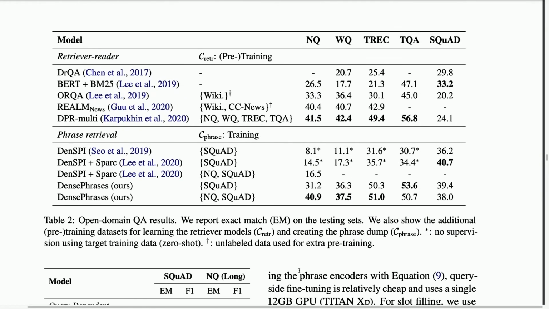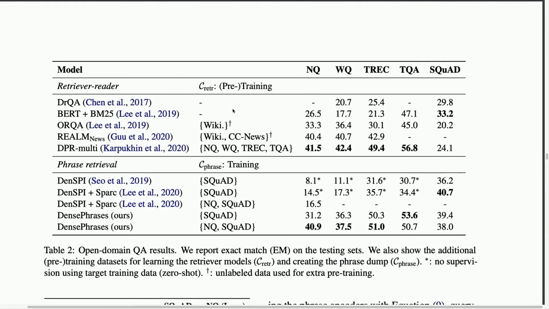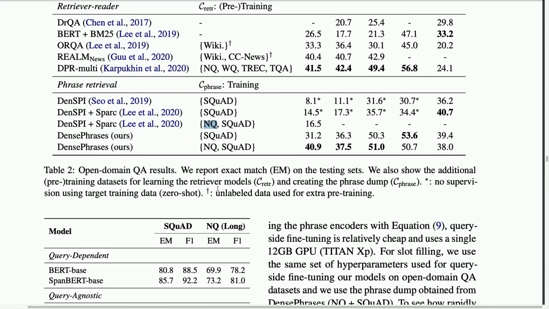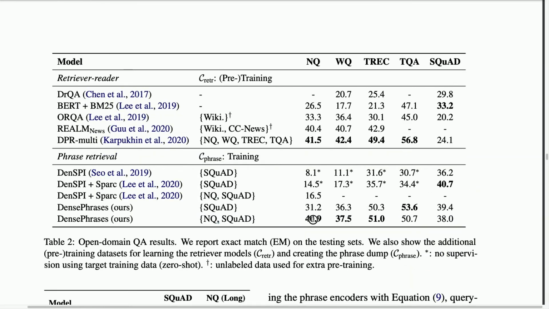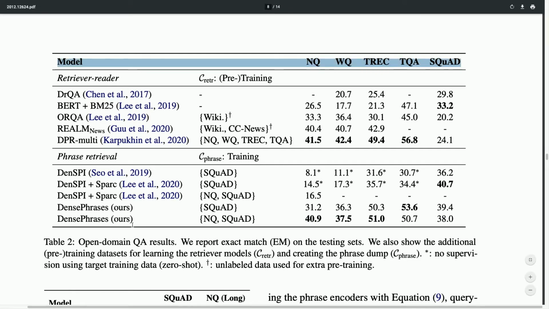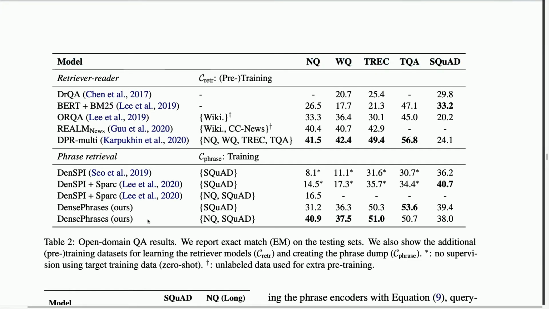In terms of experiments, they do a couple of benchmarks on datasets such as SQuAD, Natural Questions, and so on. And to sum it up, basically, across a wide range of datasets, the DensePhrases method is matching the performance of the state-of-the-art two-stage retrieval and reader method, which is this one here, state-of-the-art, or as far as I'm aware.